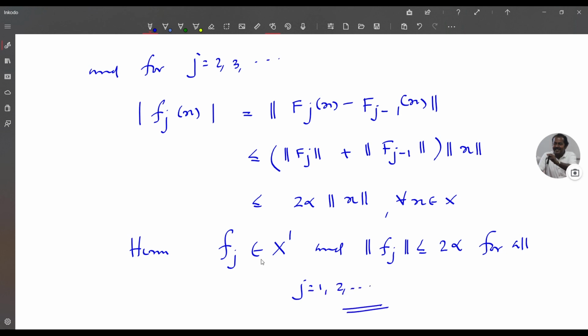So this shows that the coefficient functionals corresponding to a Schauder basis for a Banach space X are continuous and they form a bounded subset of its dual.